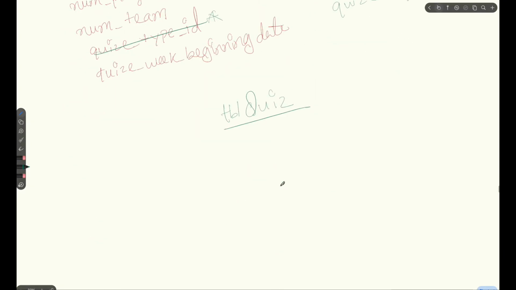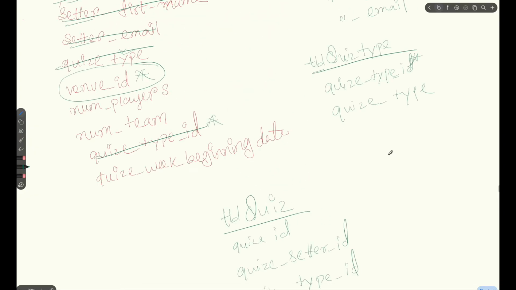Based on that, first of all, we will get a quiz ID, then a quiz setter ID here, then a quiz type ID, and then a venue ID. So all the tables will be connected to this, and then we can create a relationship.